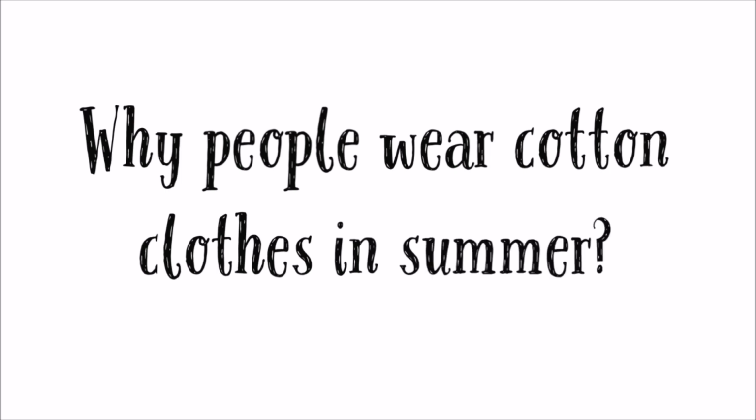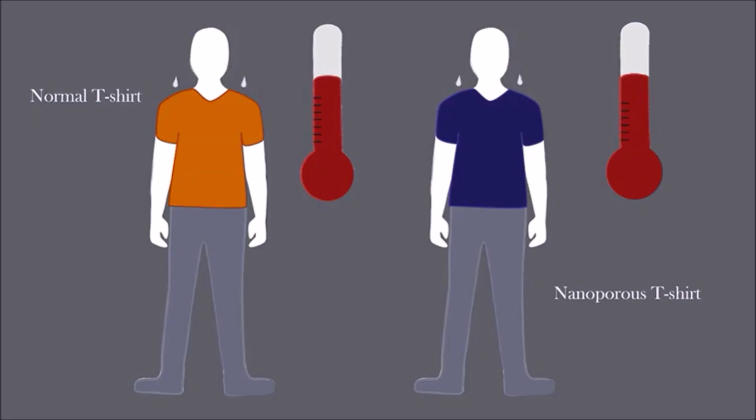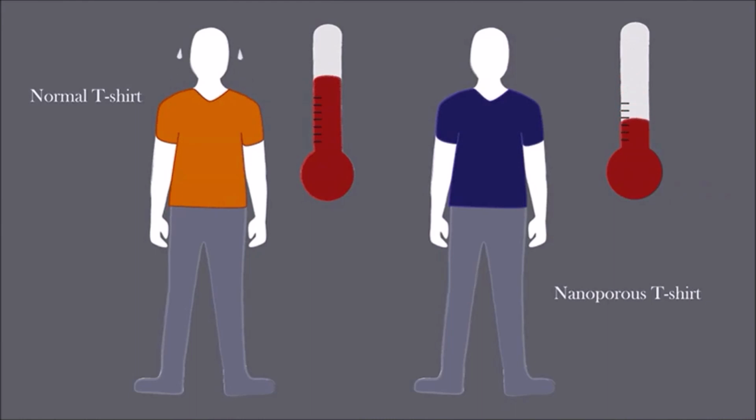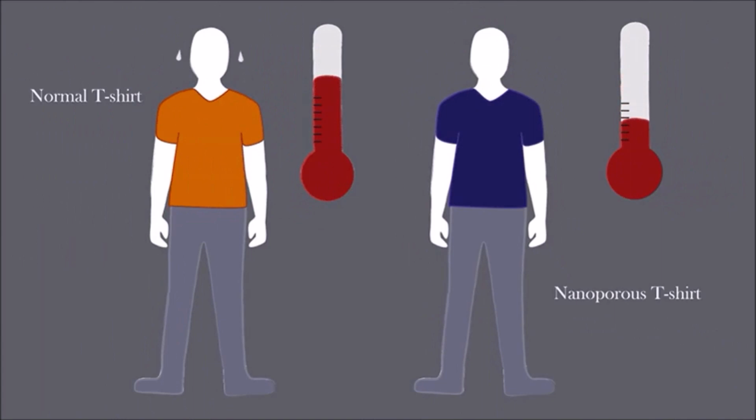Why do people wear cotton clothes in summer? We perspire more in summer. As the sweat evaporates, it takes energy from our body surface and keeps our body cool. Cotton can absorb the sweat easily and expose it to the atmosphere, causing evaporation to take place easily. This in turn keeps us cool on summer days.